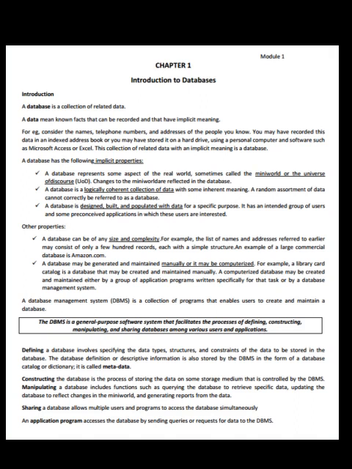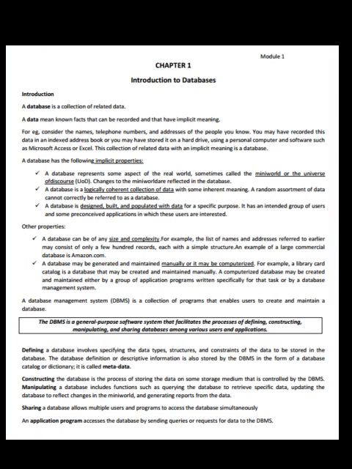A database is a logically coherent collection of data with some inherent meaning. A random assortment of data cannot correctly be referred to as a database. A database is designed, built and populated with data for a specific purpose. It has an intended group of users and some preconceived applications in which these users are interested.